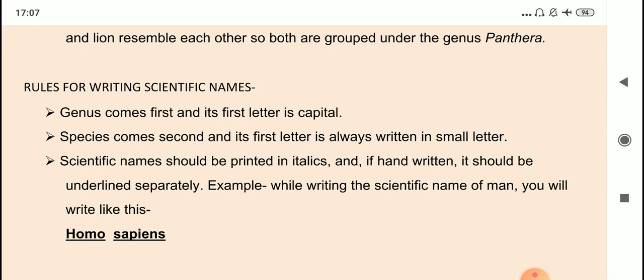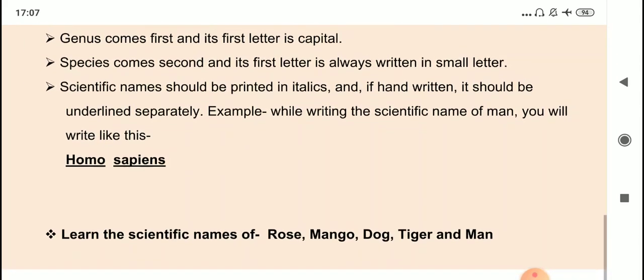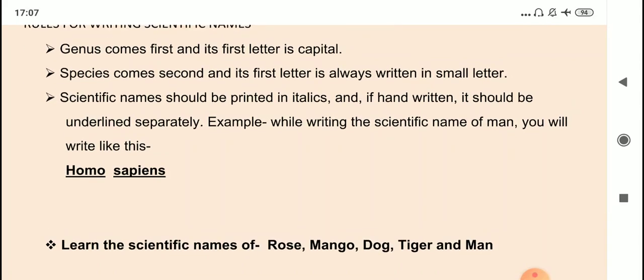Alright. Now children, in your book there is one table, table number 3.1, where you will find English names of 10 different living organisms and their scientific names as well. What I have done is I have selected 5 names for you all. You have to learn scientific names of these living organisms. Okay, so you will learn the scientific names of rose, mango, dog, tiger and man.